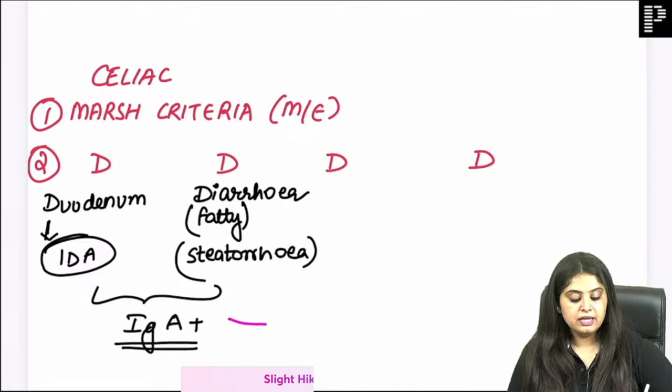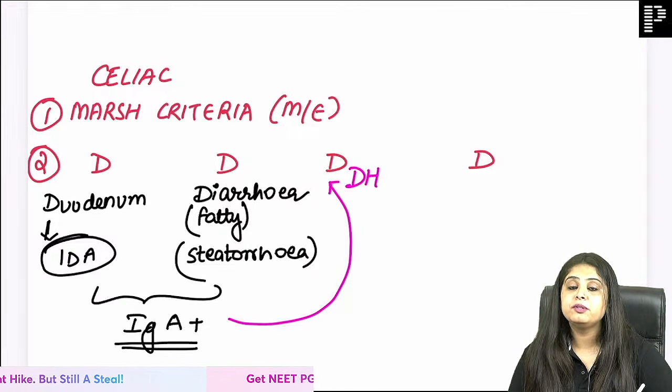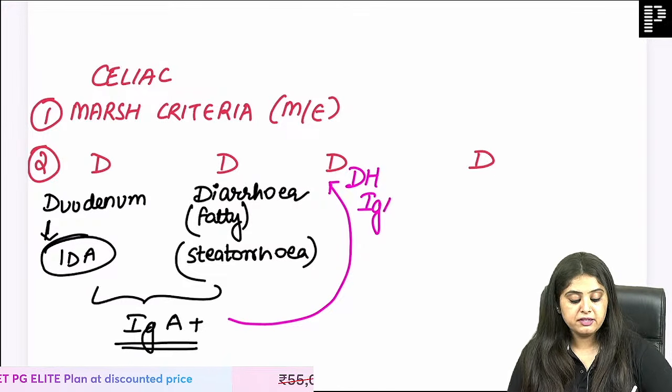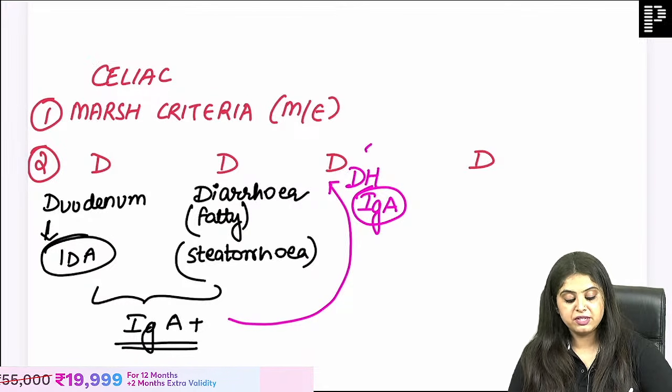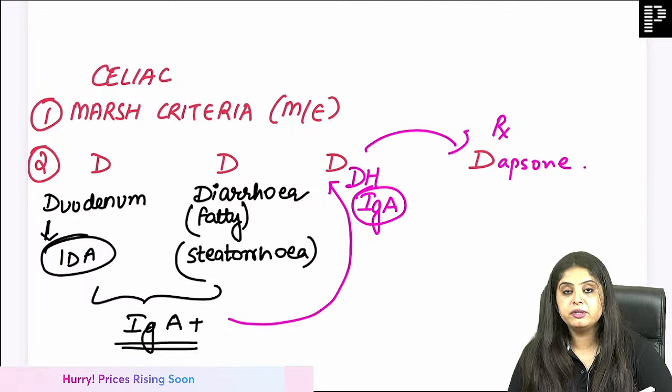What should I do? Let me go to the skin, and now let me cause dermatitis herpetiformis, because you just had your derma LRR also a few days back. So dermatitis herpetiformis may be a bullous disorder. Now which antibody comes? IgA antibody comes. And what is the drug of choice that you have for dermatitis herpetiformis? It is going to be dapsone.